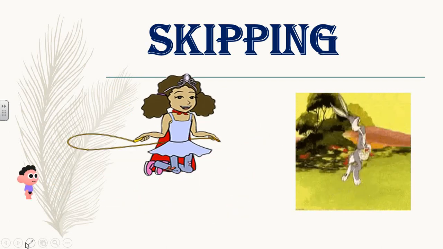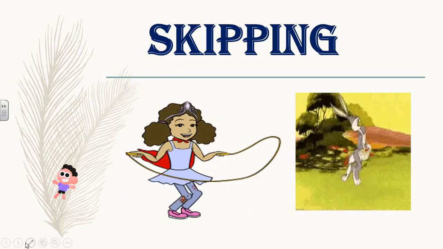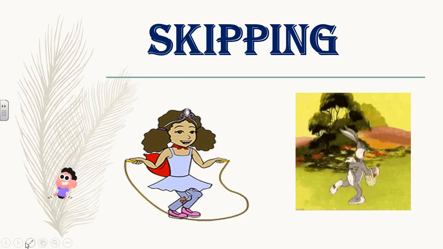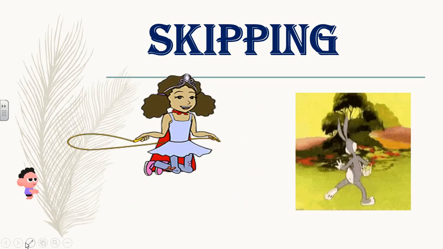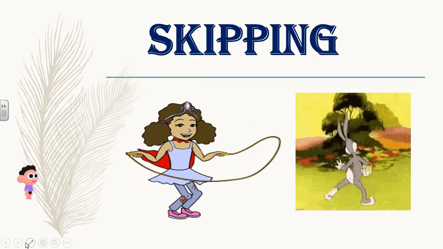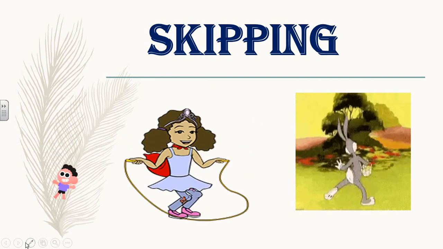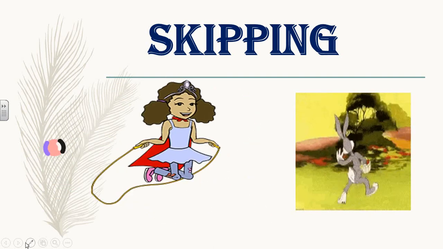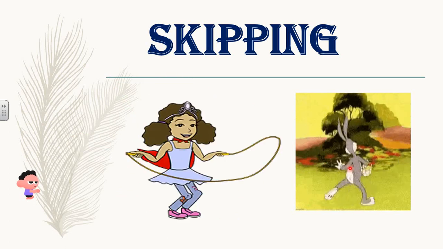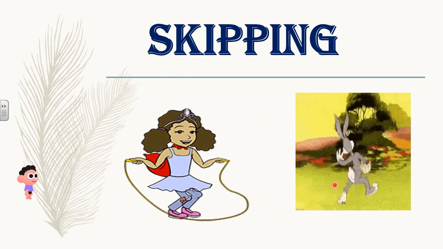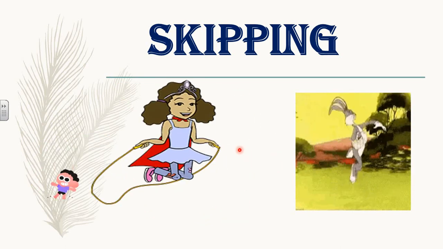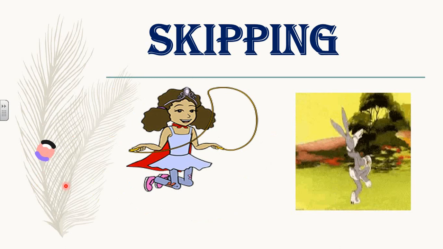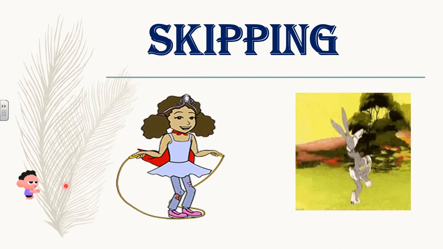Children, skipping means not only skipping over the rope, it also means moving forward. That is stepping from one foot to the other. That is also called skipping. Can you see? This bunny is jumping and keeping one foot to the other. Even this boy, can you see this? Okay, very good. Now we'll move ahead.